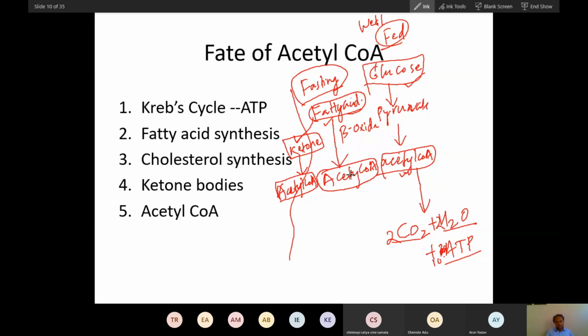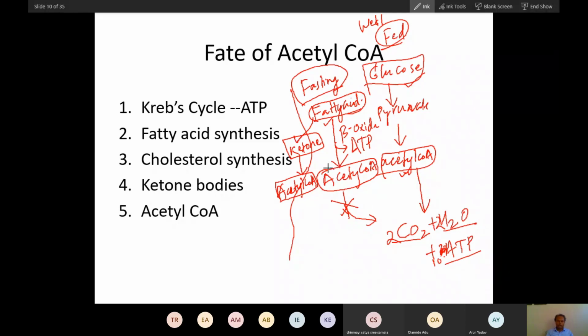So let's see this acetyl coenzyme during fasting condition. What is the actual role of this acetyl coenzyme, especially in the liver? During fasting condition, from beta oxidation, the liver extracts energy, and this acetyl coenzyme A will not convert into CO2 and H2O.